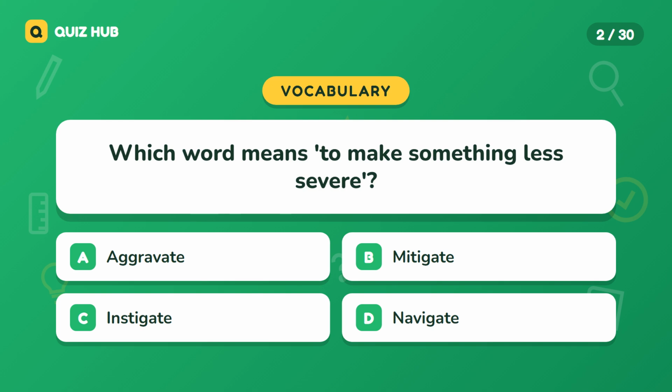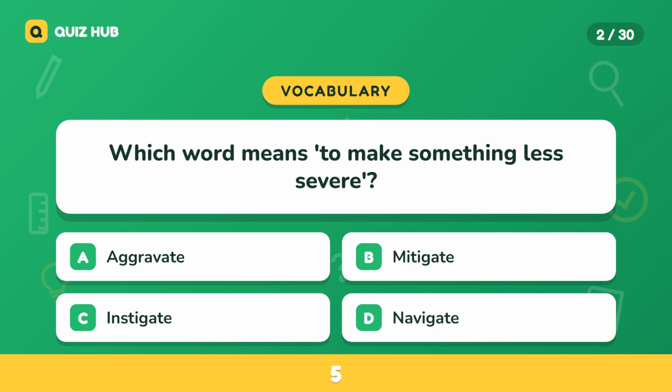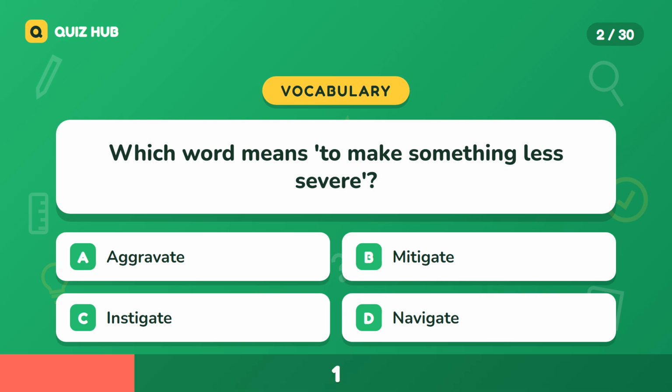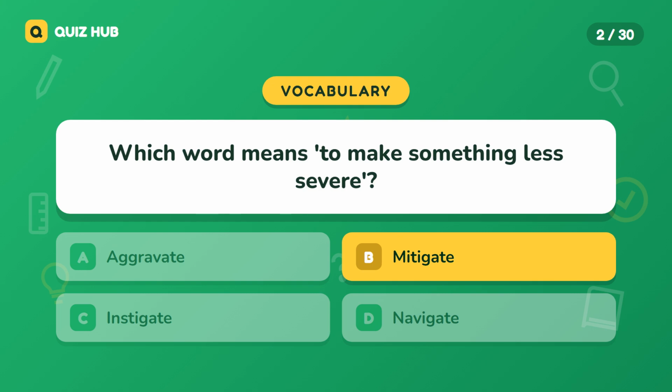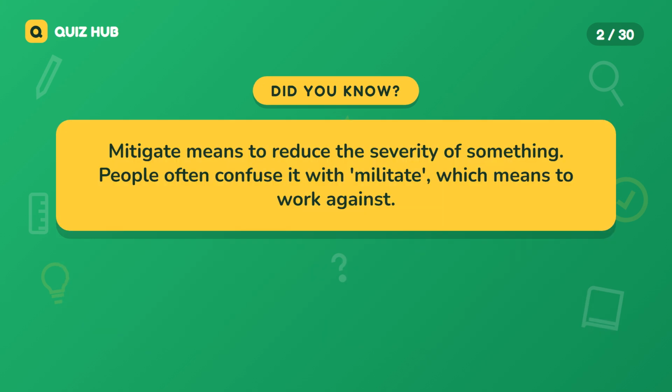Question 2. Which word means to make something less severe? A. Aggravate. B. Mitigate. C. Instigate. D. Navigate. The correct answer is mitigate. Mitigate means to reduce the severity of something. People often confuse it with militate, which means to work against.